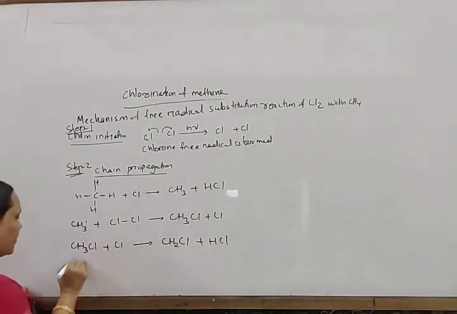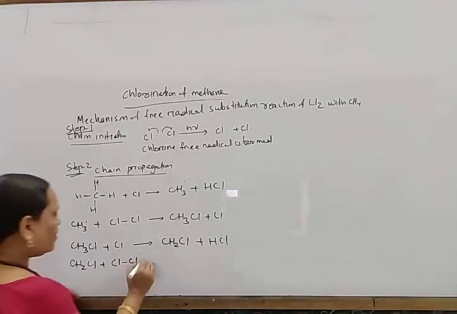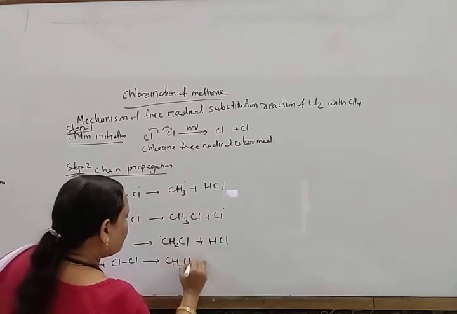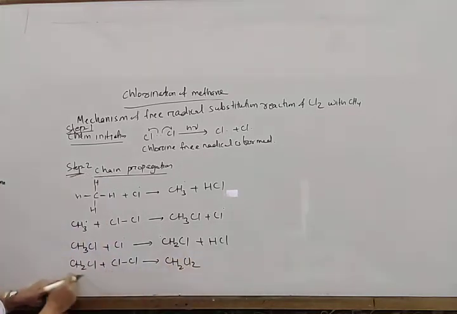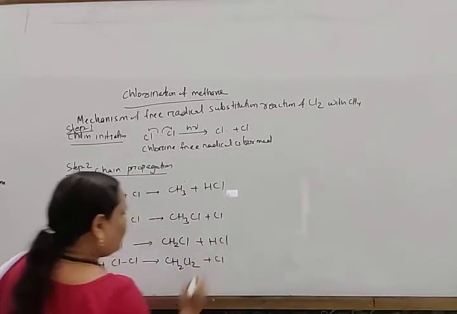And again this CH2Cl free radical combines with a chlorine molecule to form CH2Cl2. So here one chlorine comes here, and it again generates another chlorine free radical.